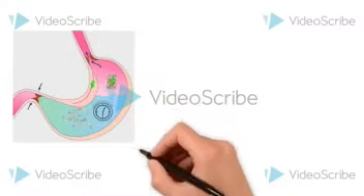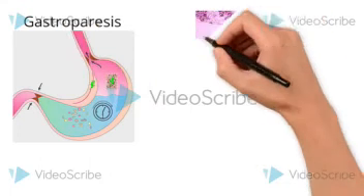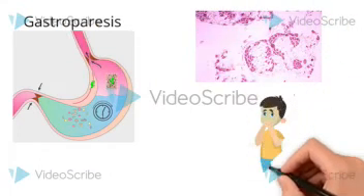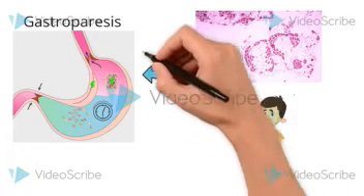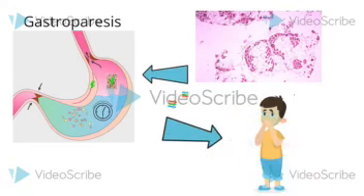Gastroparesis is a delay in gastric emptying. The risk factors for this are progression of skeletal muscle weakness. Symptoms are abdominal pain, nausea, vomiting, and loss of appetite. Treatment includes a change in diet, medications, and finally, in severe cases, a gastrostomy tube inserted into the jejunum.